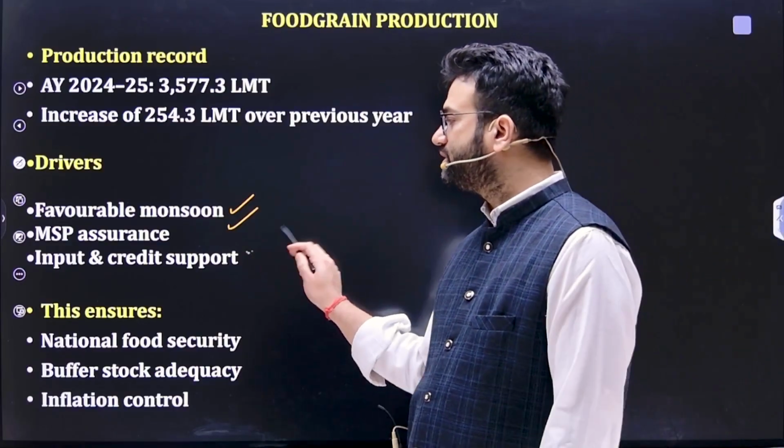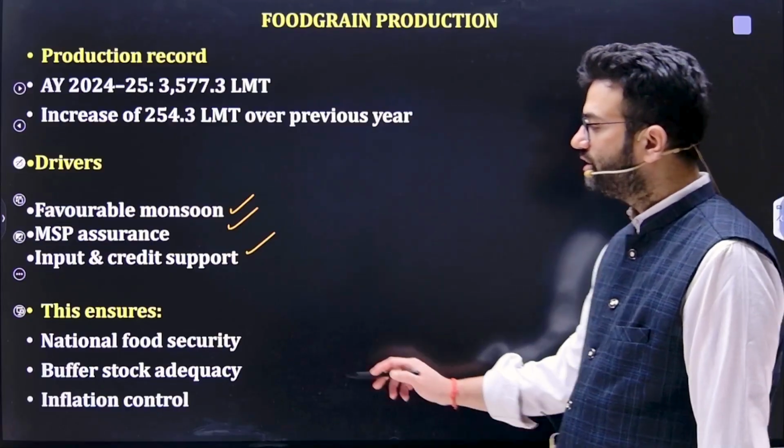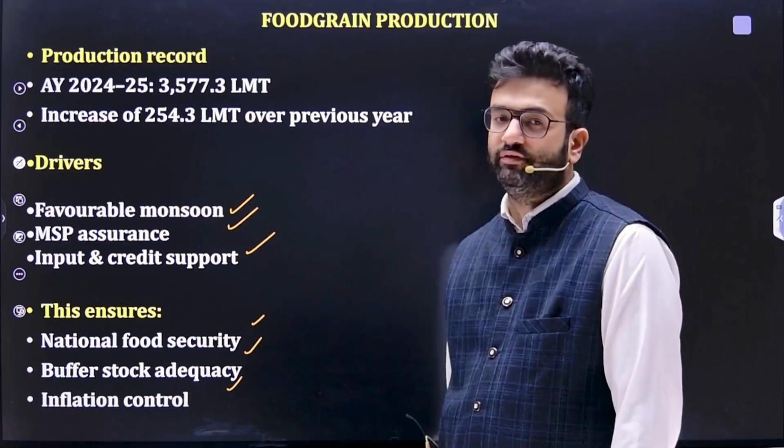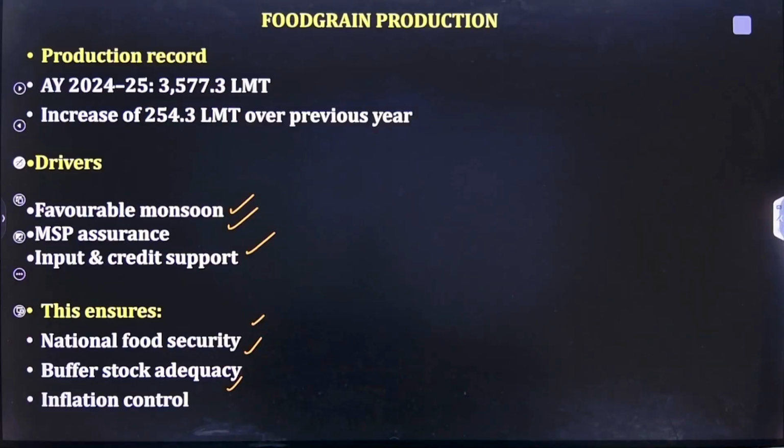Then input and credit support through loans. All of this ensures national food security, buffer stock adequacy, and control of inflation. So food grain production depends a lot on all these factors, and that's why they are very, very essential.